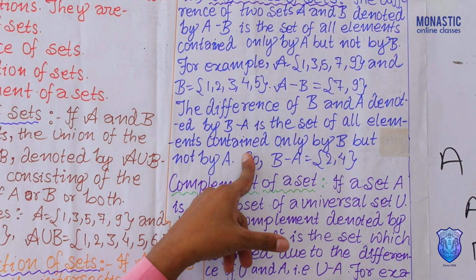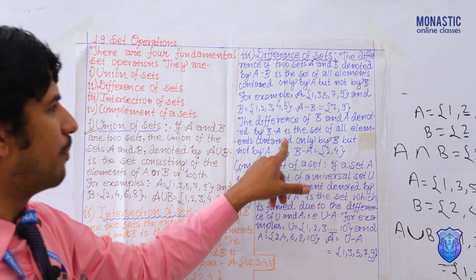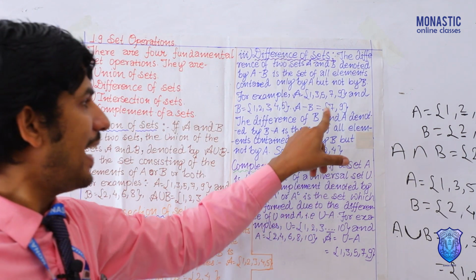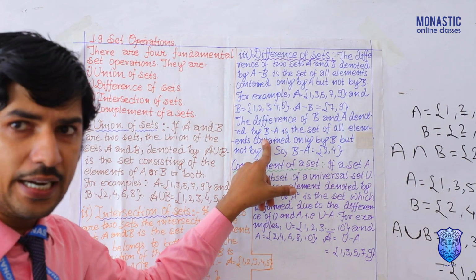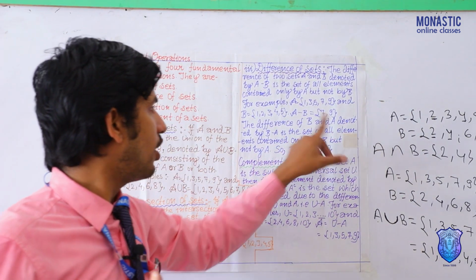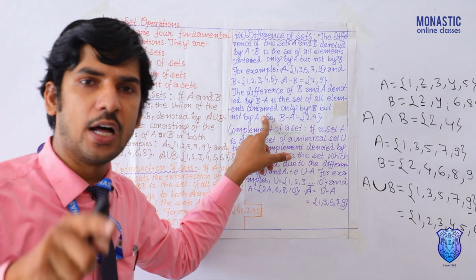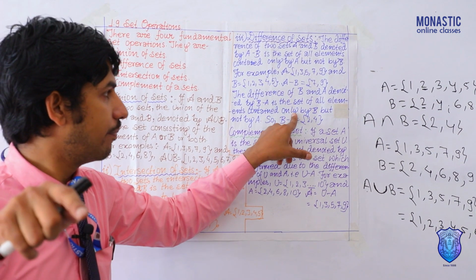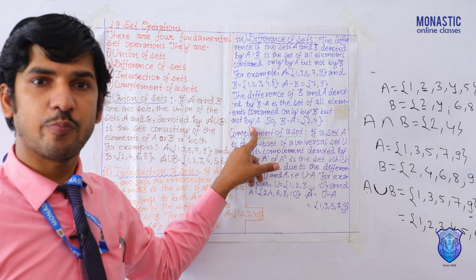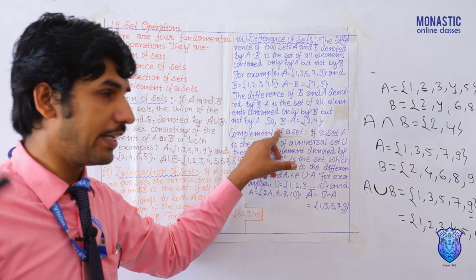Next one is B difference A. How to define? Simply you can say the difference of B and A, denoted by B difference A, is the set of all elements contained only in B but not in A. Means only by B but not by A.